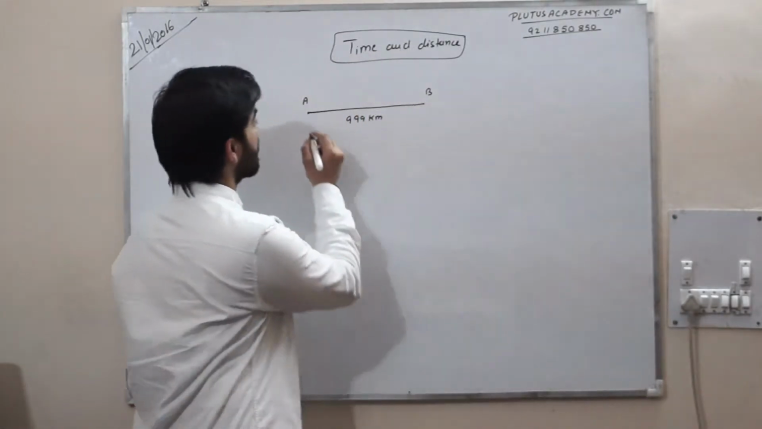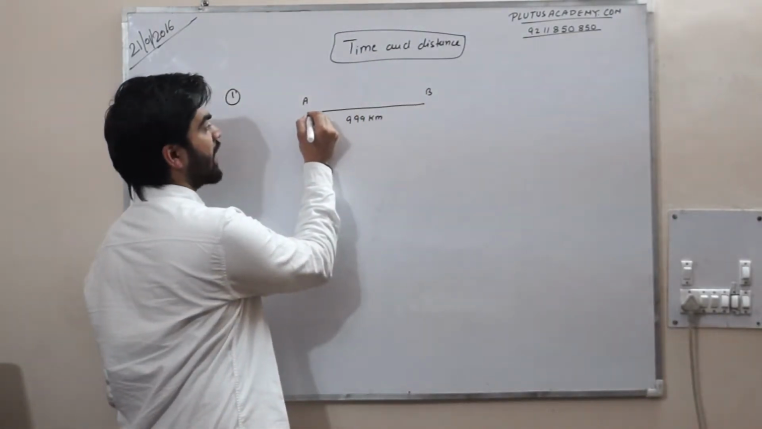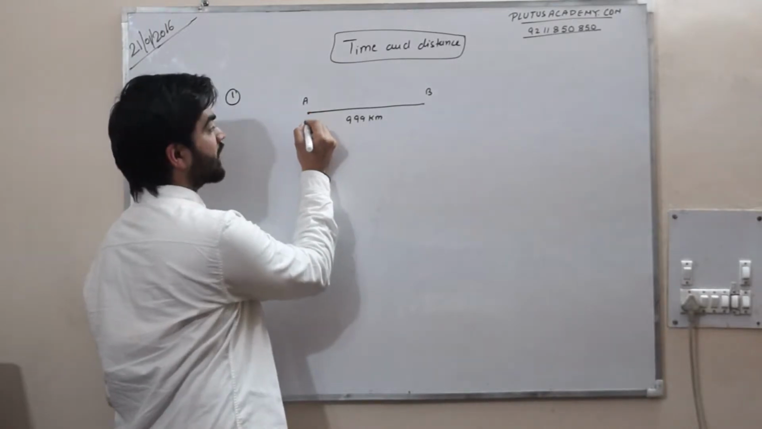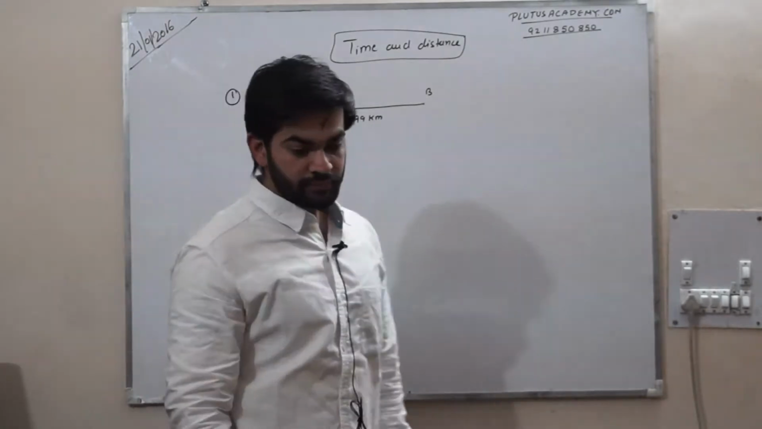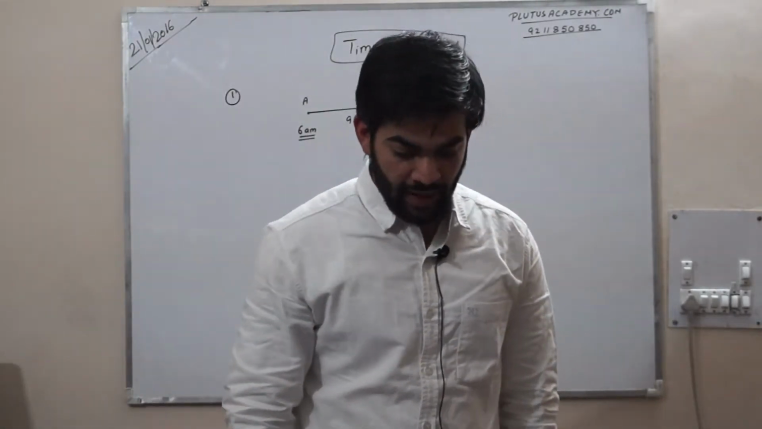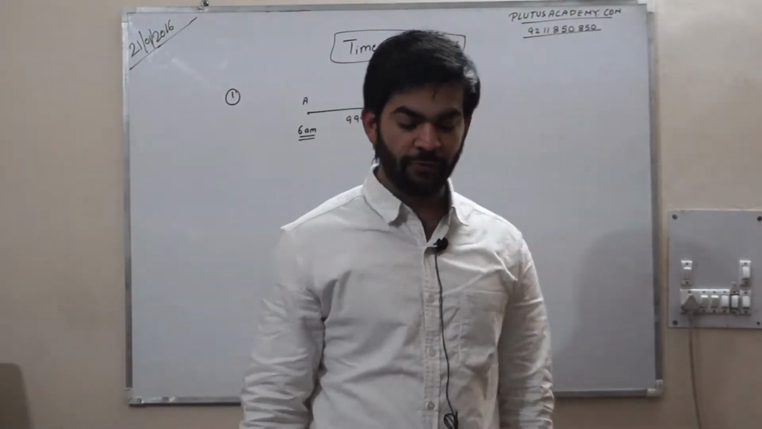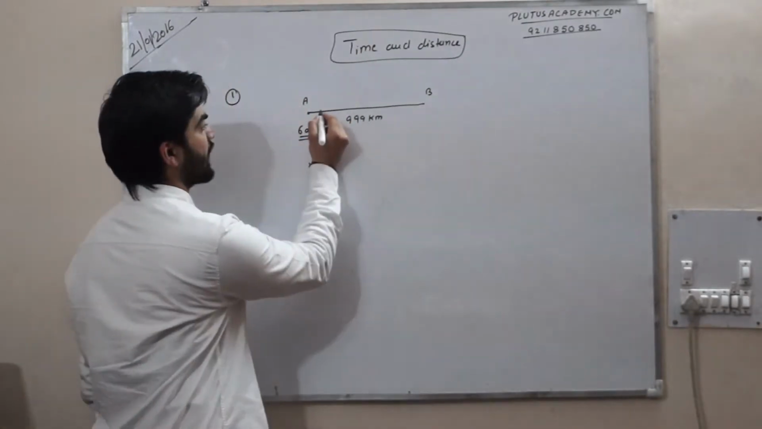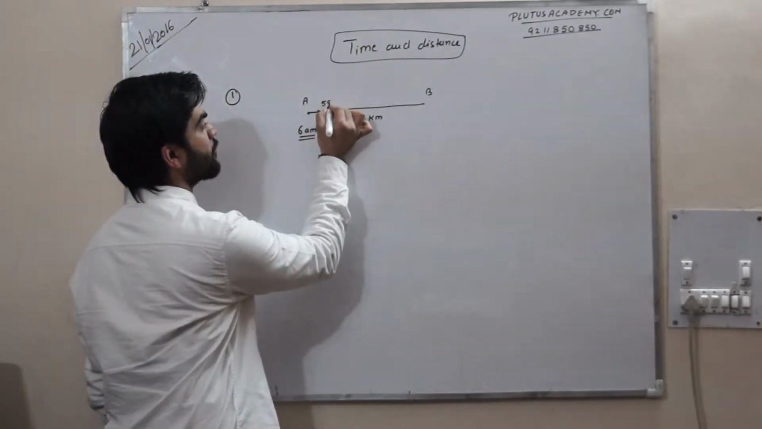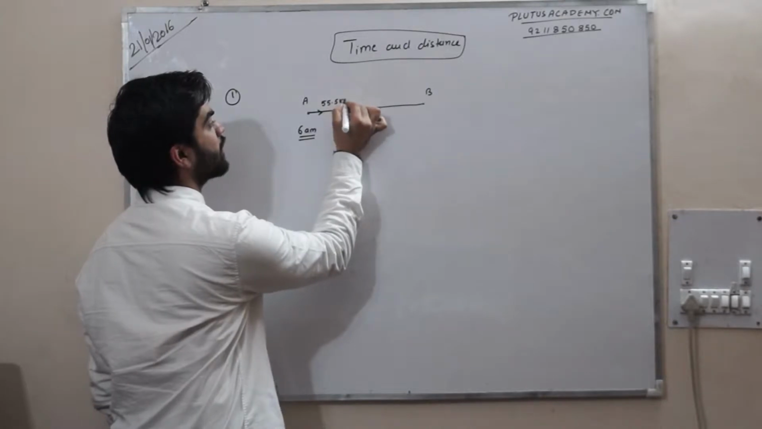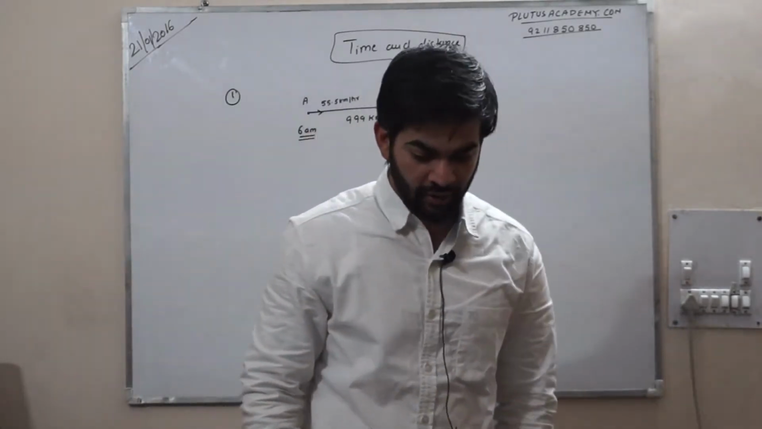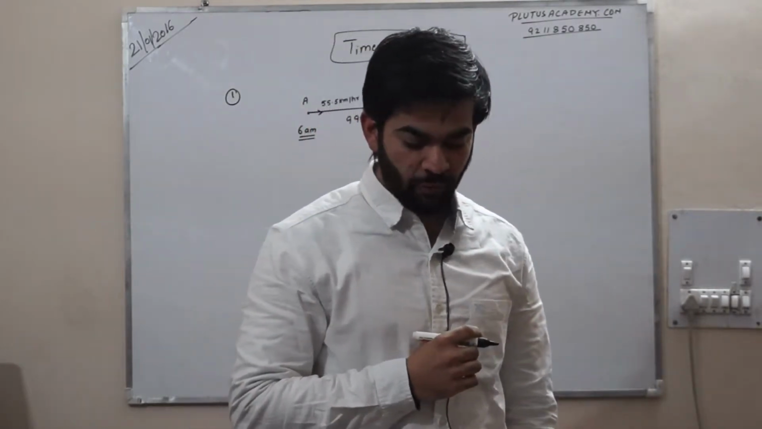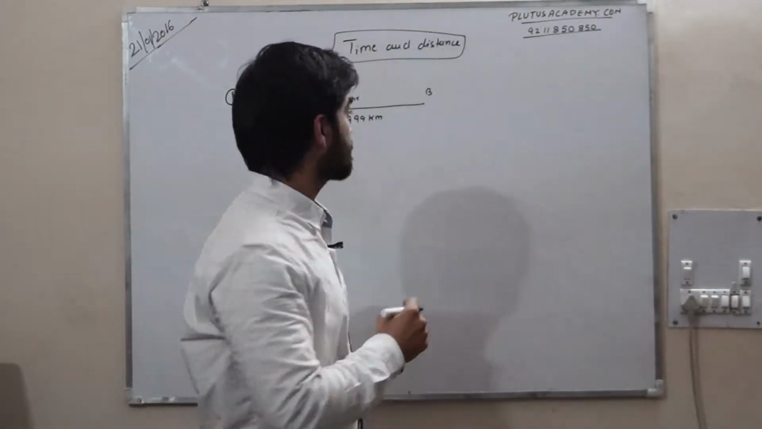It means at A point express train starts at 6 a.m. and runs at a speed of 55.5 km per hour. And what is mentioned here? The train stops on the way for 1 hour 20 minutes.